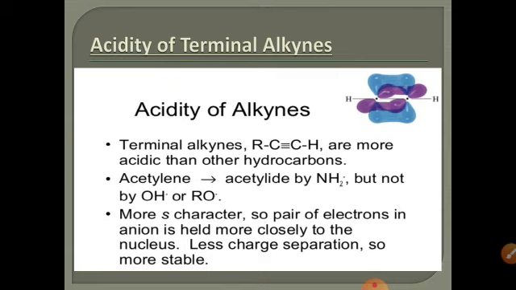Acidity of terminal alkynes. In terminal alkynes such as ethyne, the hydrogen atom is bonded to the carbon atom with sp-s overlap. These terminal alkynes are more acidic than any other hydrocarbons. sp-s overlap, or sp hybridization, means it has more s character. When it has more s character, it is more electronegative. So the pair of electrons in the anion is held more closely to the nucleus. There is less charge separation, so it is a more stable anion.